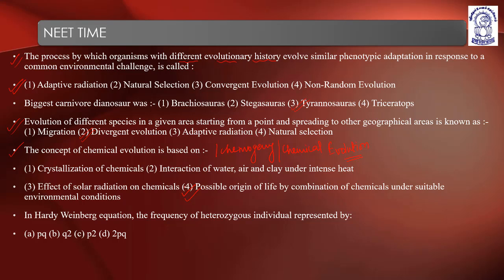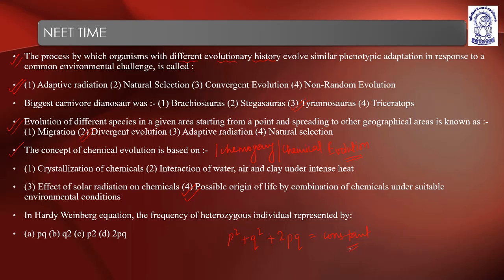Understood? In Hardy-Weinberg's equation, the frequency of heterozygous individual is represented by the Hardy-Weinberg principle, which says p square plus q square plus 2pq is equal to a constant. According to this principle, the sum total of all the gene frequencies in a given gene pool remains constant because of different factors.